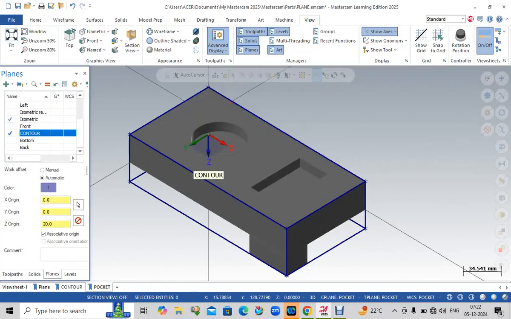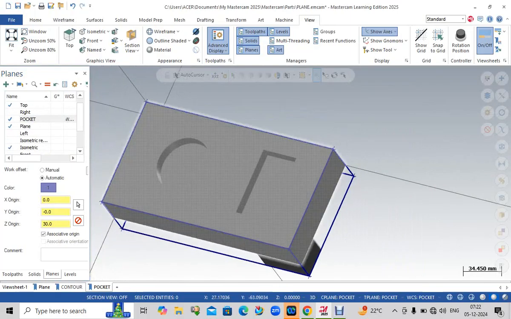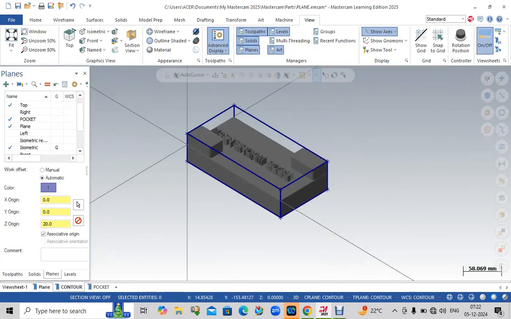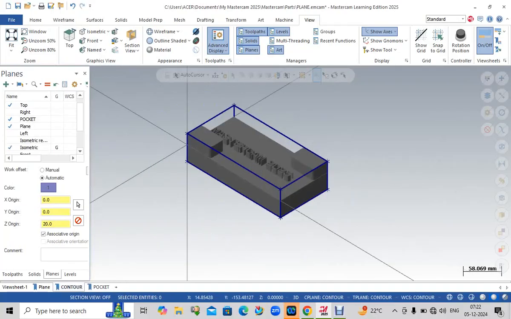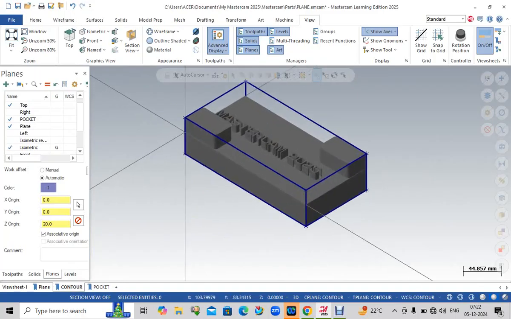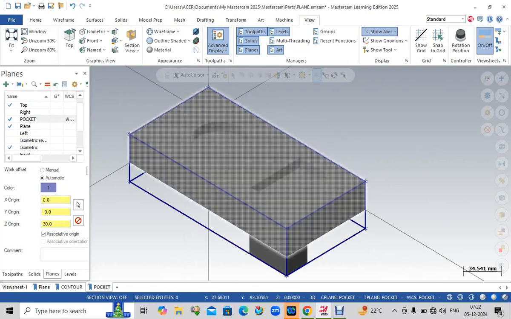If you click here, it will show that contour. If you click here, you will see that it is available in both. See, you can work with both at the same time. In this way you can work with two different planes for design and modeling or for using Mastercam operations.